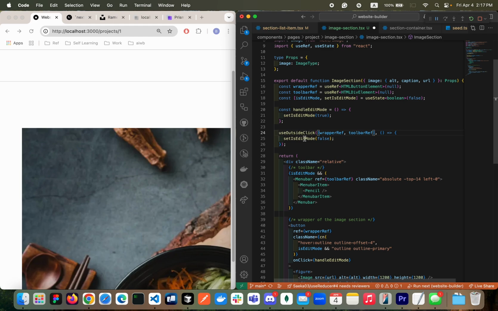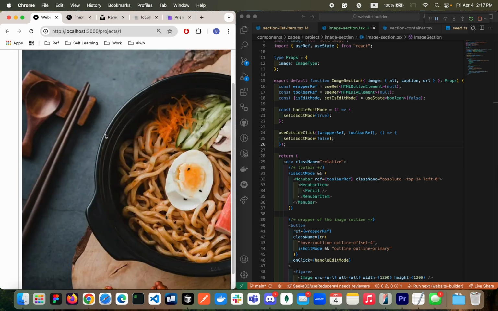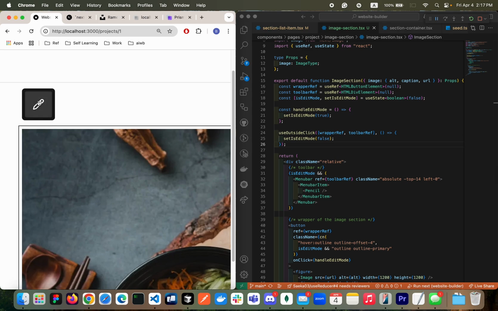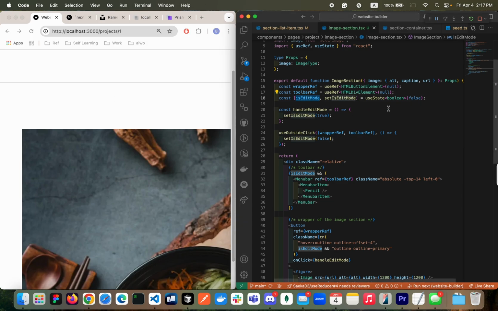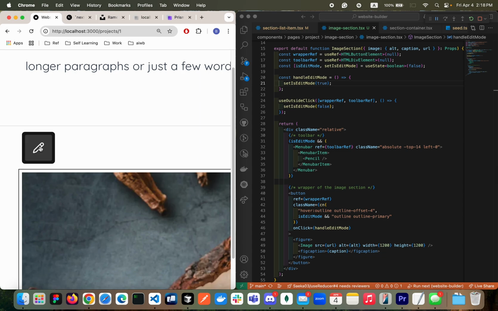this useOutsideClick. Then now if I click outside, oh, it's having a little bit of problem. Let's refresh one more time. Yeah, now it's staying, looking good. When I click outside of this toolbar or the image wrapper, then we're gonna cancel the edit mode. Looking good, looking good. So now when the user clicks this, I want to show the modal.